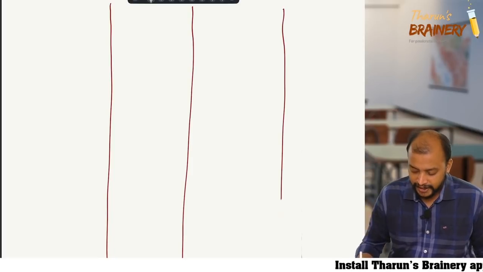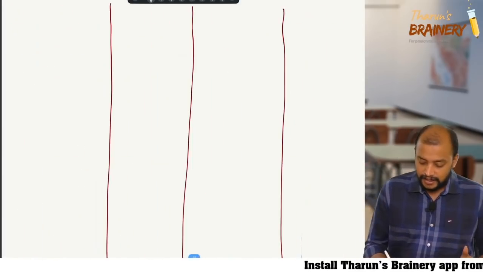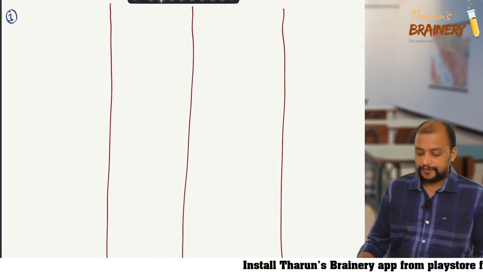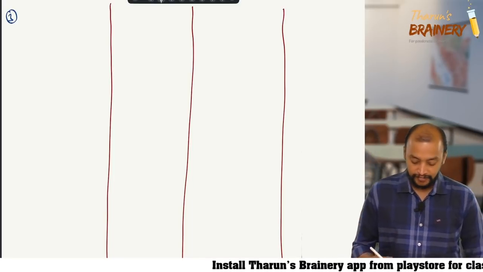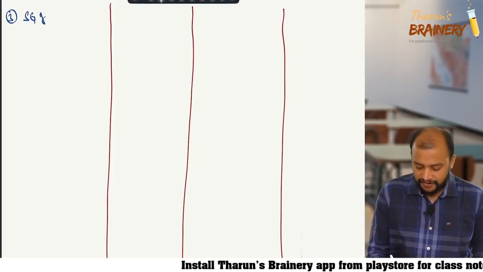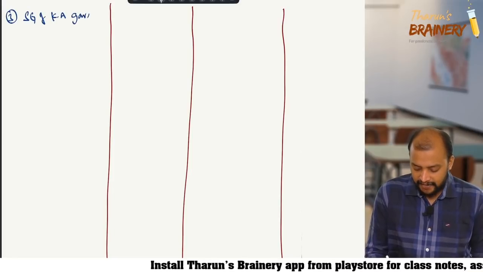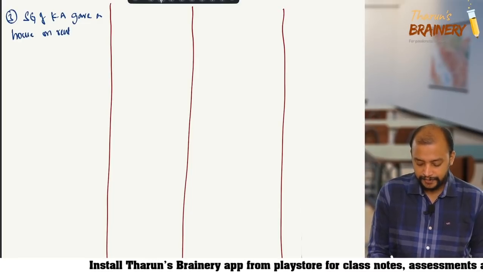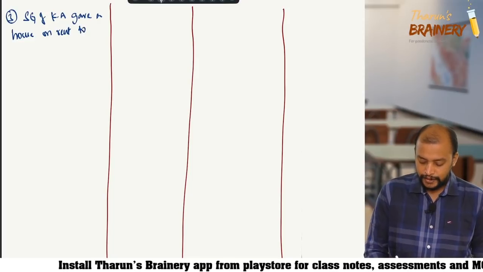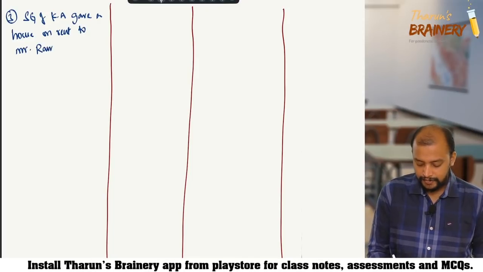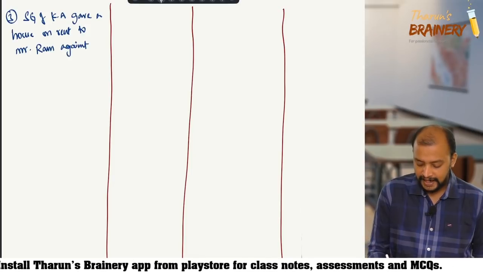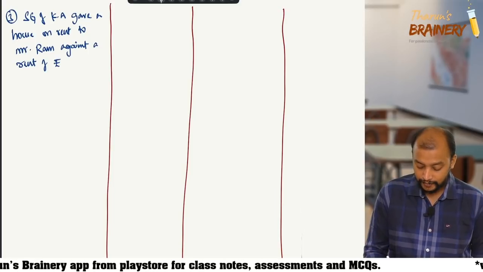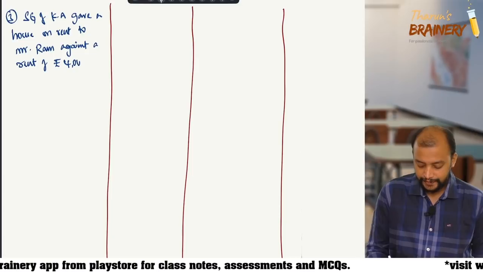Okay. Then, I am continuing further here. So, please concentrate. Now, this is next activity. Number 3, please concentrate. State government of Karnataka gave a house on rent to Mr. Ram against a rent of rupees 4,000.